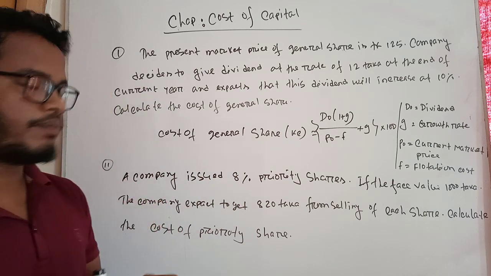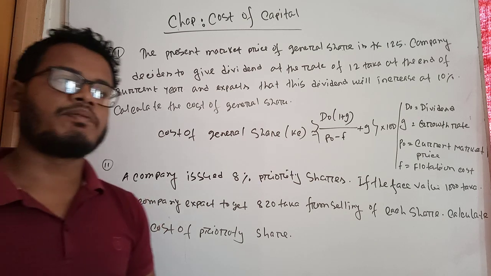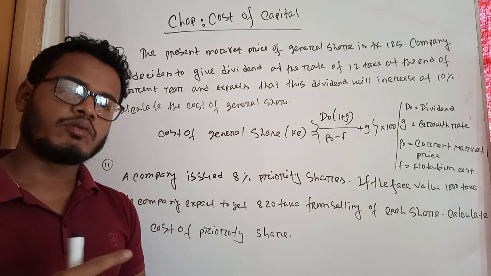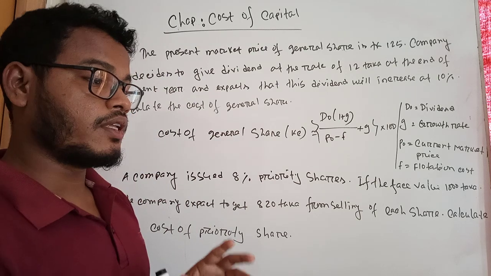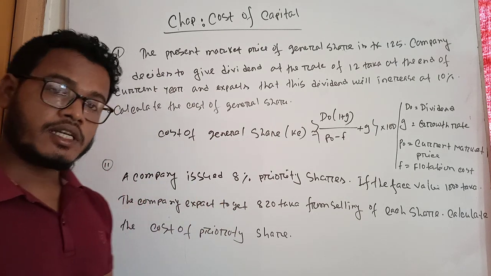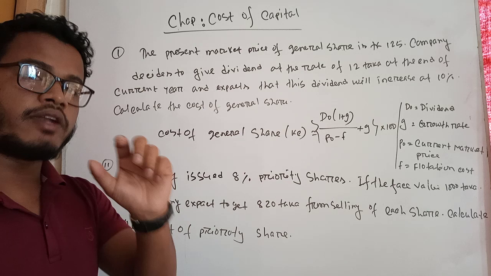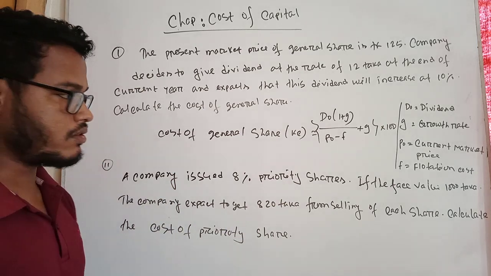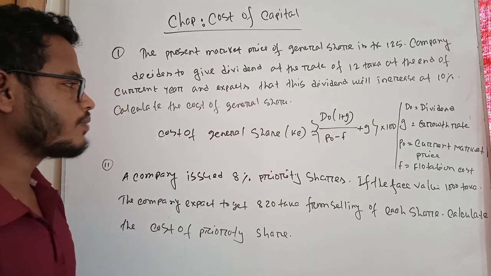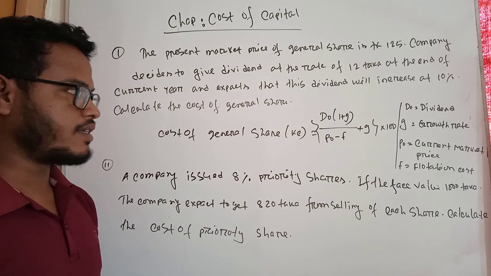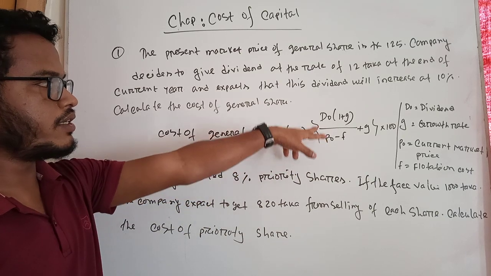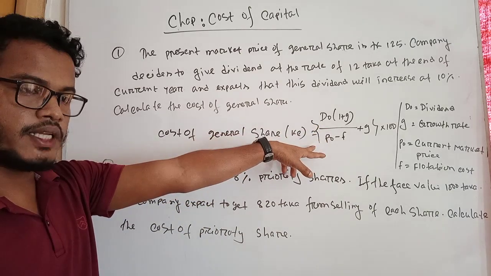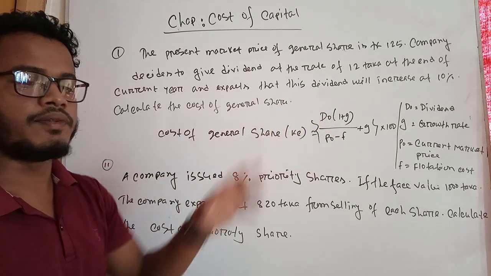So the company gives some rate of commission or amount to the advertisers, and to the bank, like ICB bank, for selling their shares. It's called flotation cost. So student, I hope you can easily understand the cost of general shares. Here cost of general shares equals D0 into 1 plus G, divided by P0 minus F, plus G.